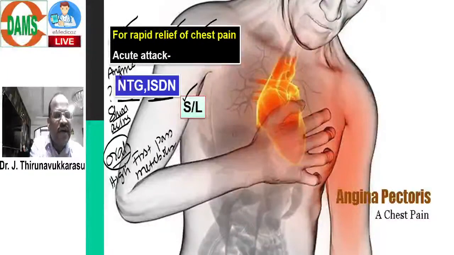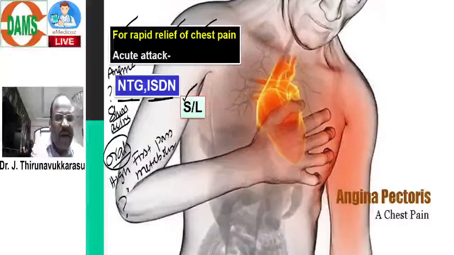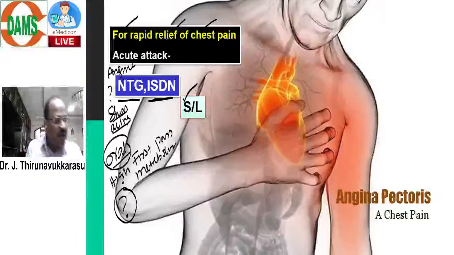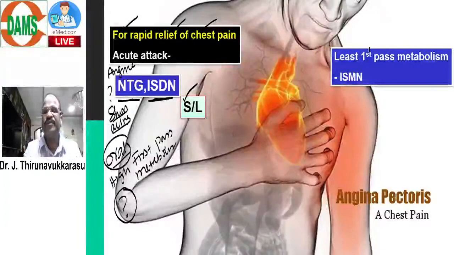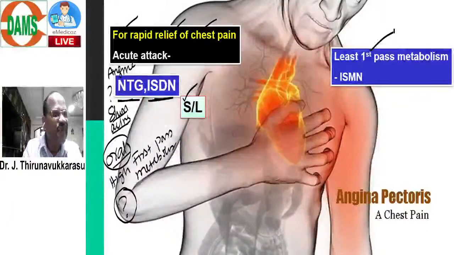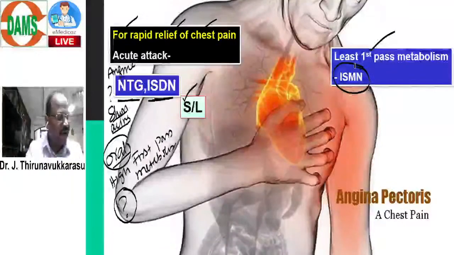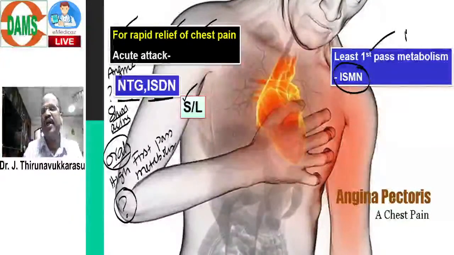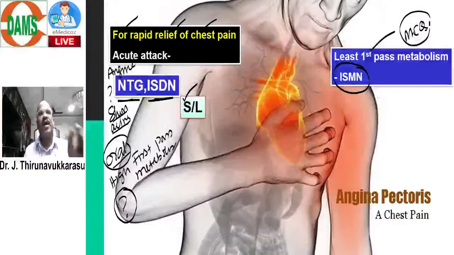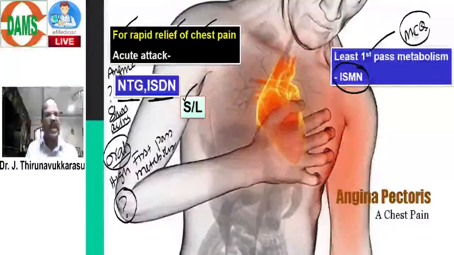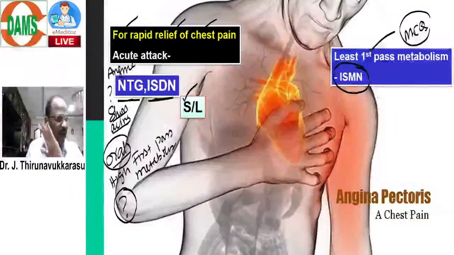But my question is, which is the nitrate that even on oral route undergoes least first pass metabolism? Come on, which nitrate undergoes least first pass metabolism? The answer is isosorbide mononitrate. This you should know. It is an old MCQ. Please remember, the nitrate that even on oral route undergoes least first pass metabolism is isosorbide mononitrate. This is important.